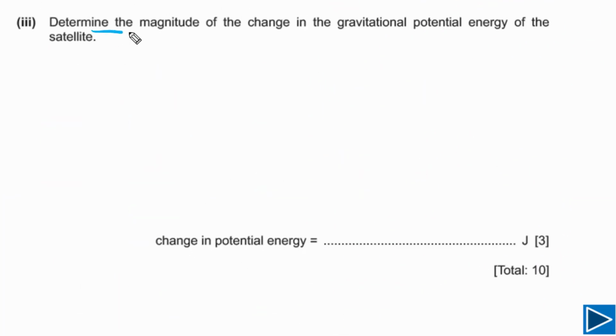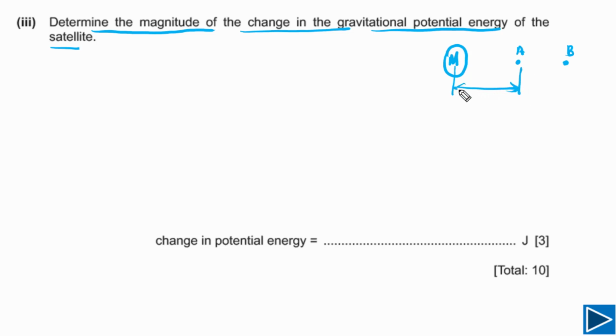For this part, we need to determine the magnitude of the change in the gravitational potential energy of the satellite. First of all, let's try to understand this with the help of one sketch. Let's say this is our planet and its mass is capital M. The satellite was at the beginning at point A, then the satellite moved to point B. When the satellite was at point A, let's say the radius was R1.